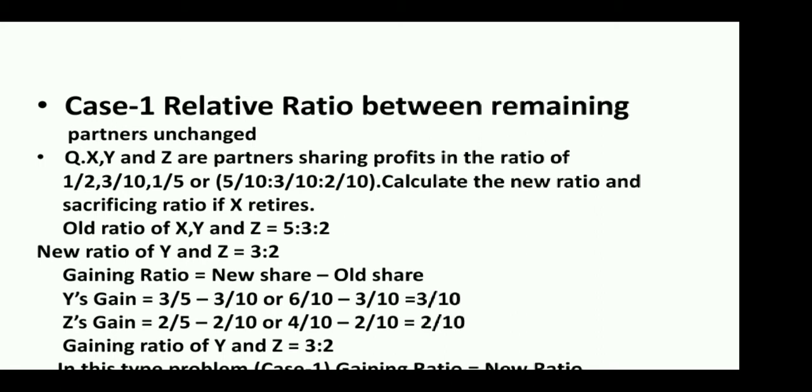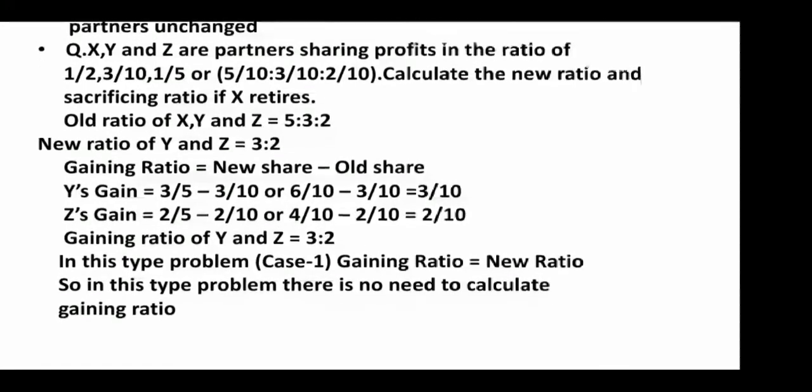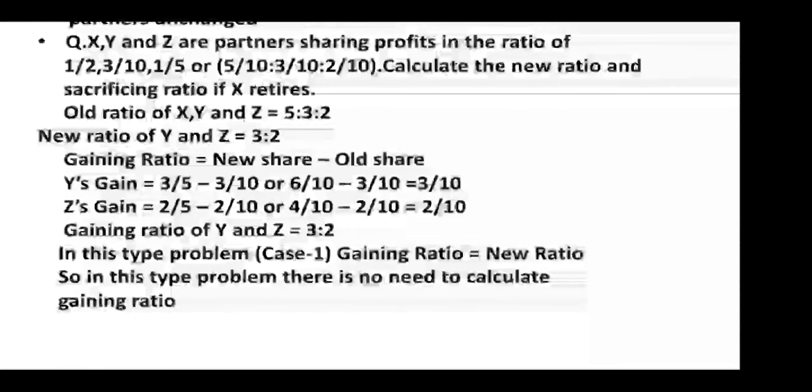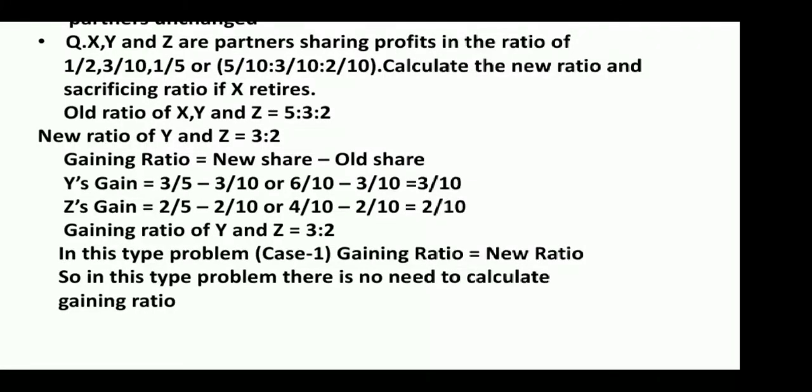So gaining ratio equals new ratio minus old ratio, you know it. So how much does Y gain? Y gains: old ratio 3/5 minus new ratio 3/10. You may make 3/5 into 6/10, so that the denominator is 10 in both cases.